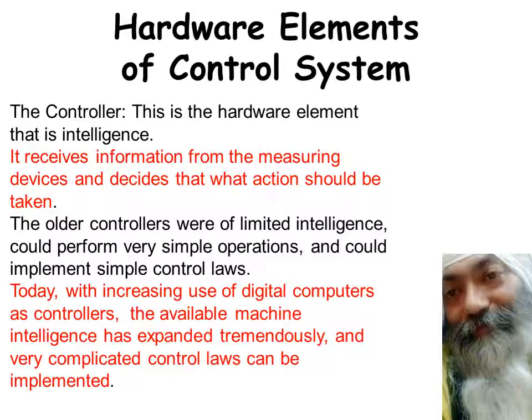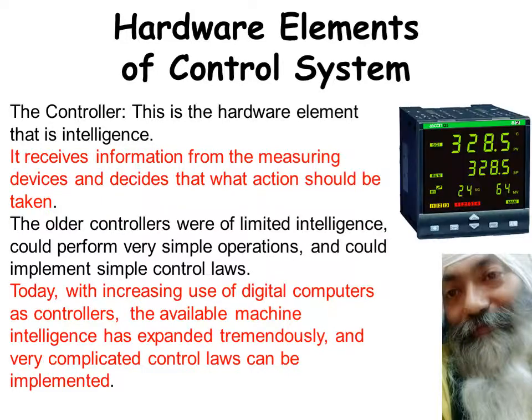If you want to have a look at how the controllers look, it's a box, but then you see some numbers and then you see some knobs, and those knobs are pressed and numbers are adjusted so as to get the proper control action from a controller. So that's how you have some parameter to be controlled. You give a set point, and all those things we'll be studying in detail in the course as we proceed further. That's how the controller normally looks in most of the cases.